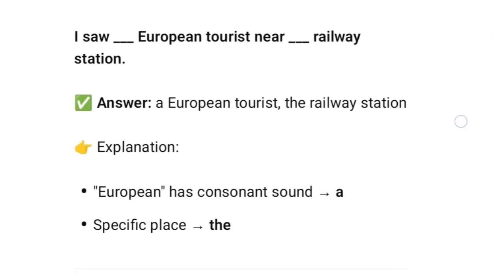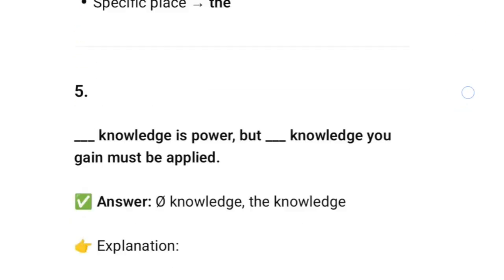Question 4 says, I saw dash European tourists near dash railway station. So answer will be a European tourist and the railway station. Why so? Because European has a consonant sound, U, with E being silent. So U sound will comprise article a. So a European, and railway station is a specific place. So for that we will use article the. So the railway station. I saw a European tourist near the railway station.